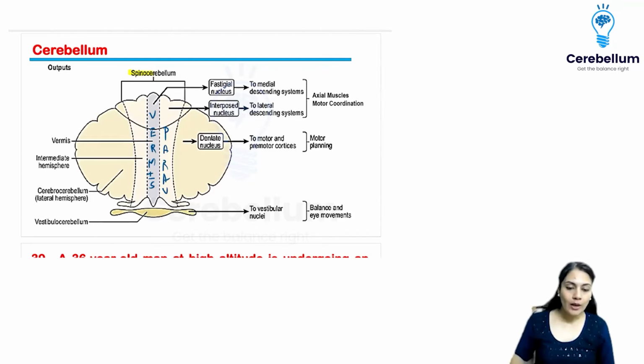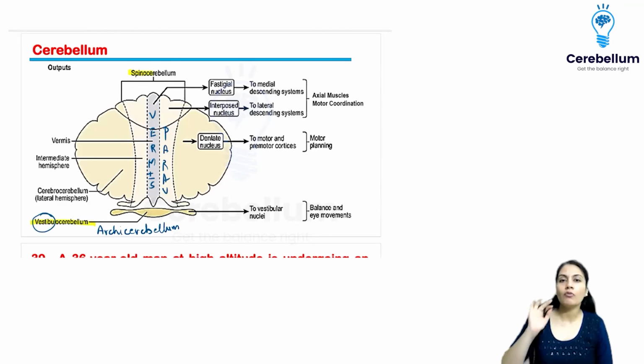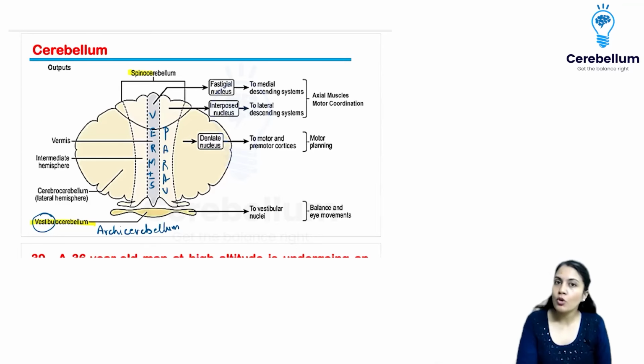On the other hand, you have the oldest part, over here. See, this is the vestibulocerebellum. It is the oldest, and the oldest we call archi. Archaeology you must have heard of. So, archicerebellum. This is the flocculonodular lobe of the cerebellum, which is the oldest one. Whenever you have vestibule in the word, it means it is important for equilibrium and balance. Balance and equilibrium will be maintained by this vestibulocerebellum.